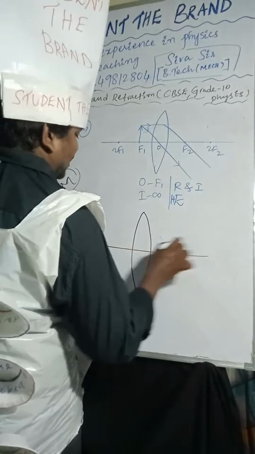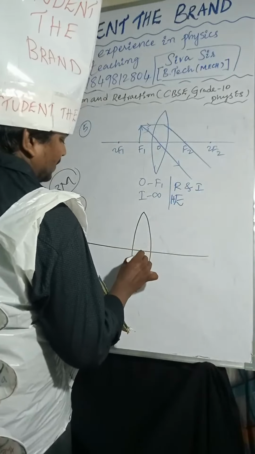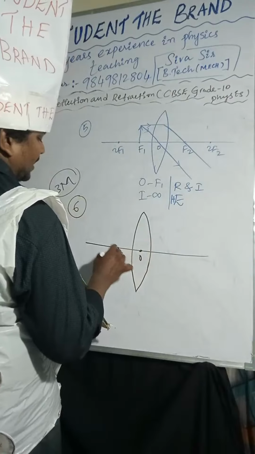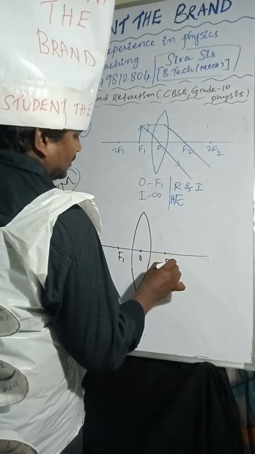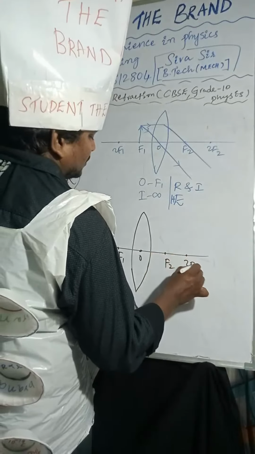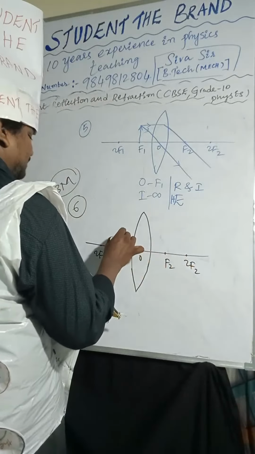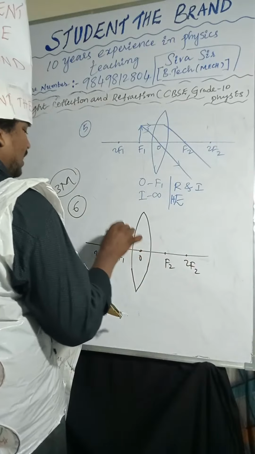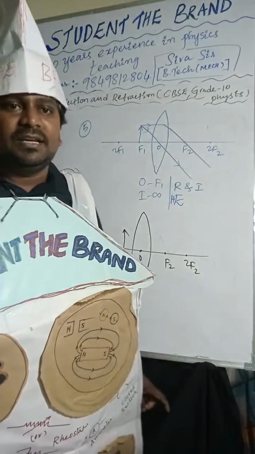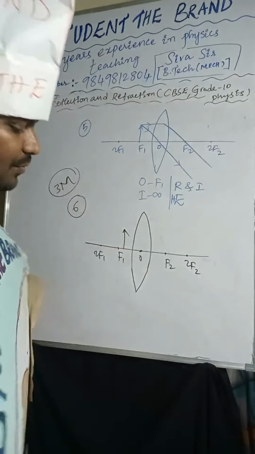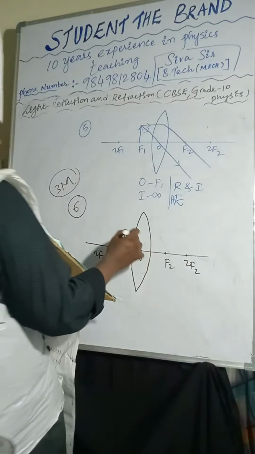I am taking the optic center, F1, 2F1, F2, 2F2. The object is placed between F1 and O, where O is nothing but the optic center.